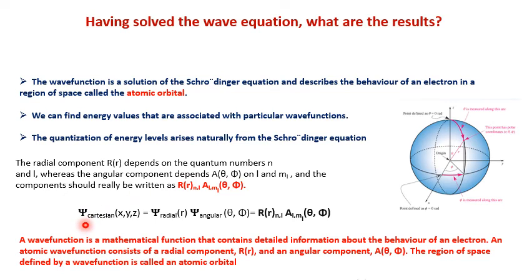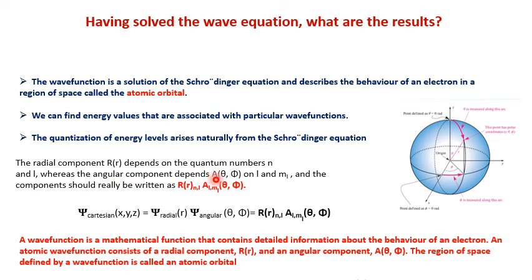So psi, which is a function of x, y, z, can be defined as two parts: radial component psi radial and psi angular, which can be written as this capital R and this capital A. This radial component capital R depends on the quantum numbers n and L. n is the principal quantum number and L is the azimuthal quantum number.